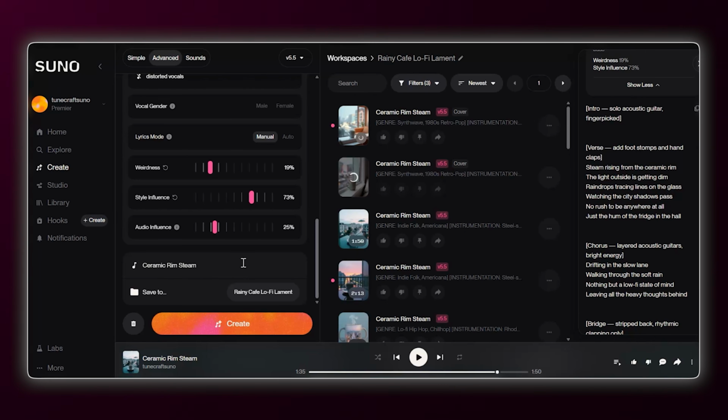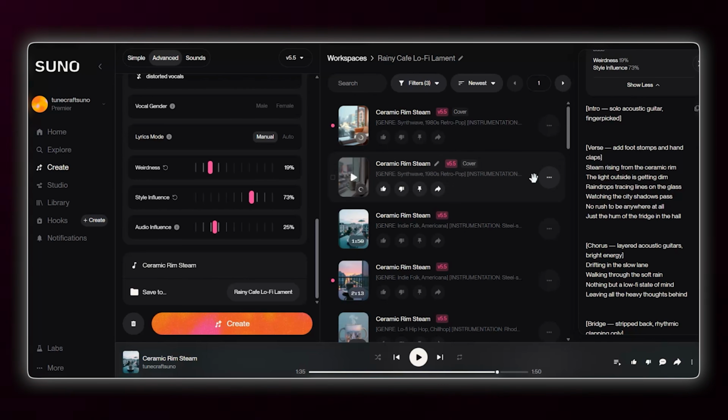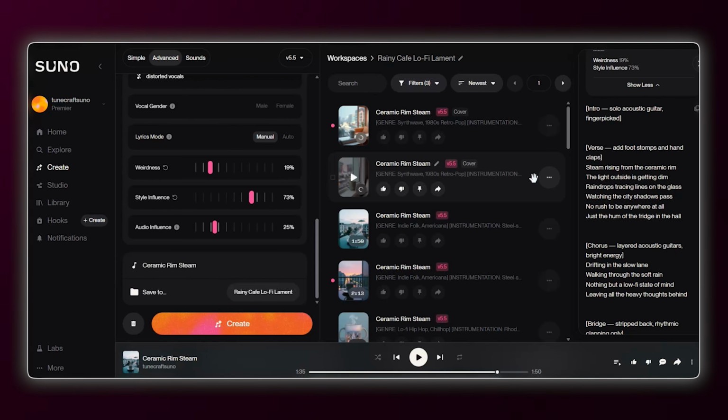Because I'm using the cover tool, Suno will try to keep the core melody and rhythm of my folk song, but it will replace the acoustic guitar with neon synths and the stomps with 80s drum machines.